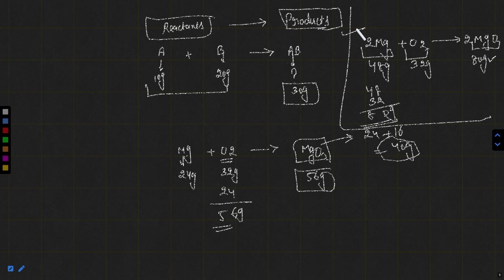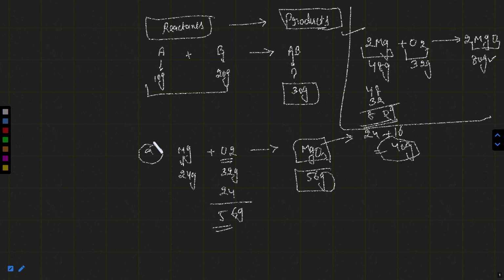And now you can also say that the total number of atoms of each and every element on the reactant side and product side are equal. But in the previous case, case A, the total number of atoms on each side are not equal. So the law of conservation of mass definitely helps us to predict whether the reaction is balanced or not balanced. I hope you are getting this point.